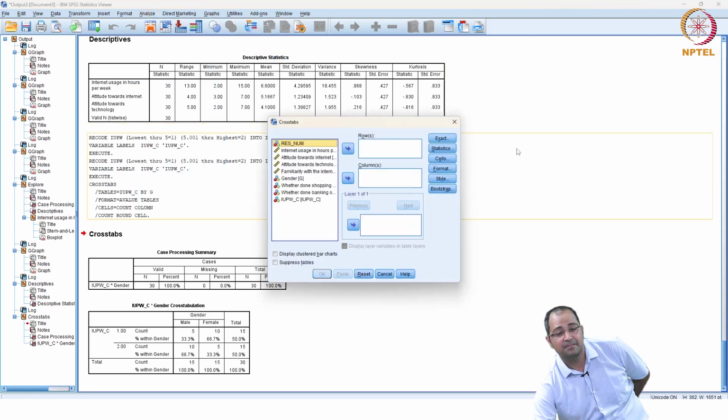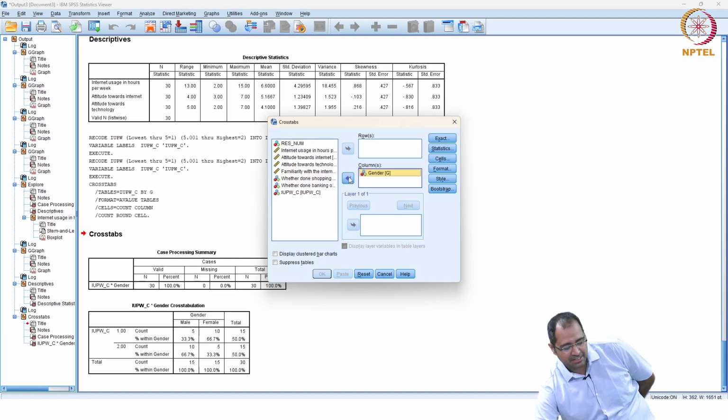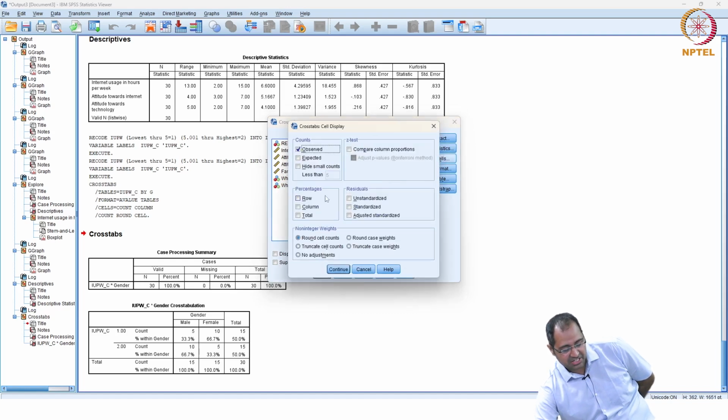Analyze, descriptive statistics, cross tabs. Let's reset. So gender could be the independent variable, which may not be causal, but it makes sense to put gender as the independent variable in the column, and IUPW categorical on the row side. Click on cells and we will calculate the percentages across, in the direction of the independent variable, which is columns.